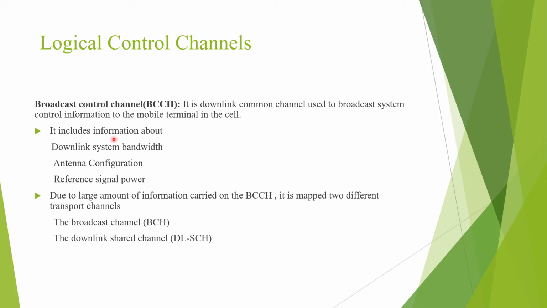It includes information about downlink system bandwidth, antenna configuration, and reference signal power. Due to the large amount of information carried in this BCCH channel, it is mapped to two different transport channels: the broadcast channel BCH and the downlink shared channel DL-SCH.